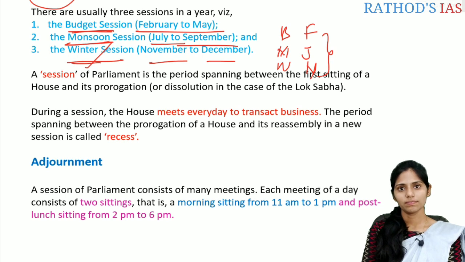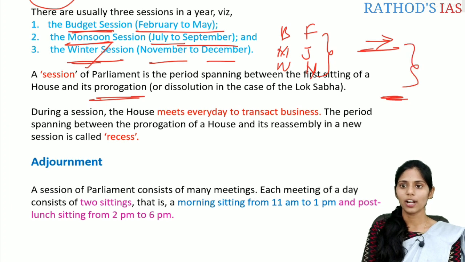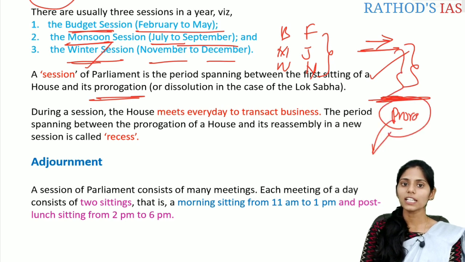So what is a session? A session of the Parliament is a period spanning between the first meeting of the house and its prorogation. Prorogation means stopping, or we can also say dissolution. So from the first meeting held in Parliament until the prorogation or recessing of the house, this period is called a session of Parliament.